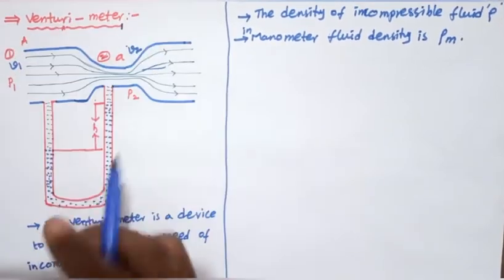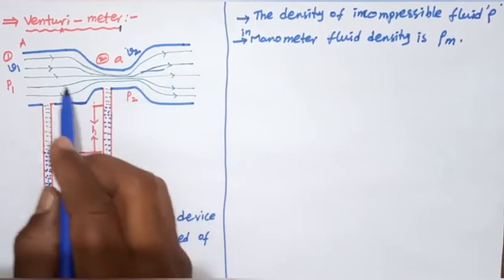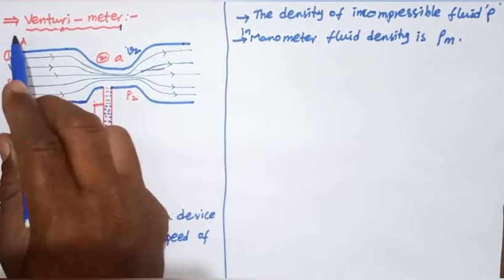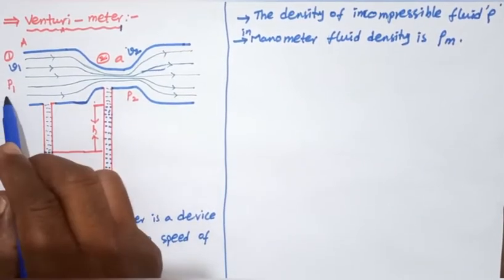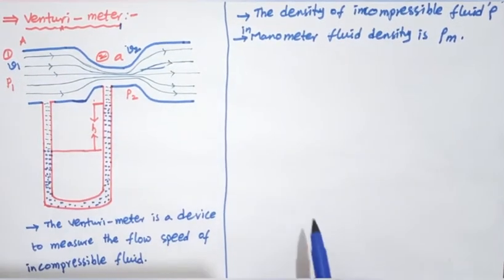At the broad section, where the diameter is larger at the two ends, the surface area is capital A, the pressure is P1, and the velocity of the fluid is V1.